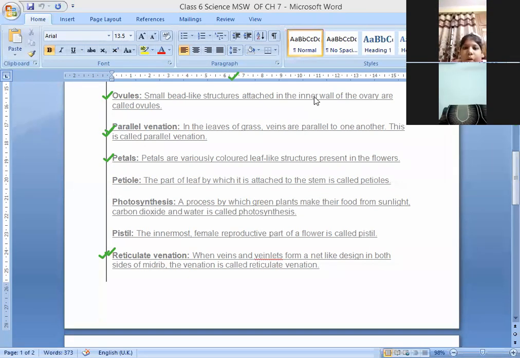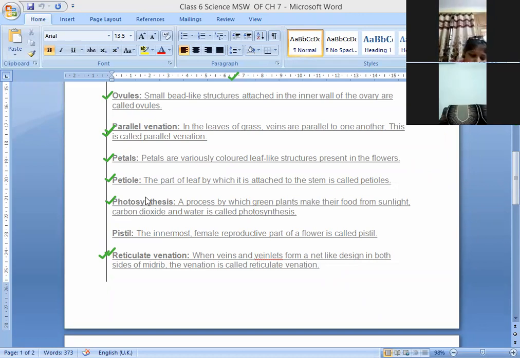Photosynthesis is a process by which green plants make their food. Sunlight, carbon dioxide and water are the three things used. Plants prepare their food from sunlight, carbon dioxide and water. That is known as photosynthesis. Already we have done it.